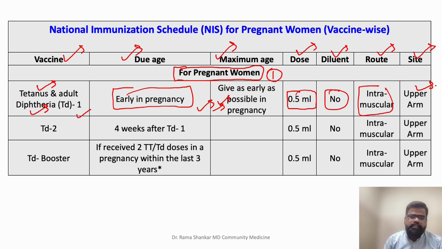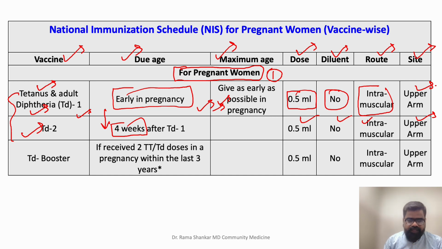Now, once this is given, after a gap of 4 weeks or 1 month, we give a second dose of TD to the pregnant woman, and the dose, diluent, route and site remain the same. These 2 doses of tetanus and diphtheria are given to the pregnant woman.